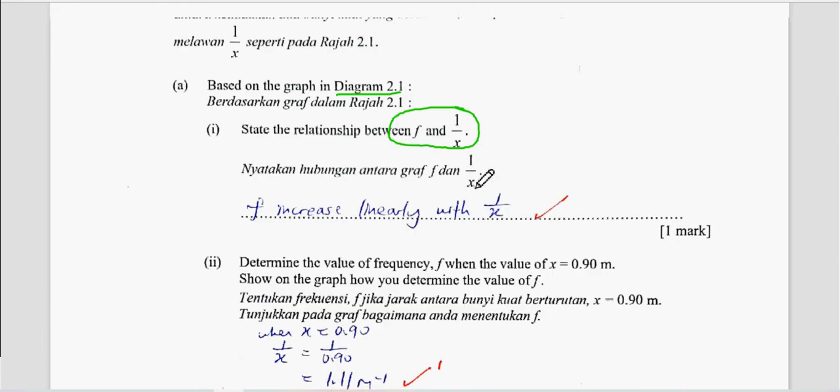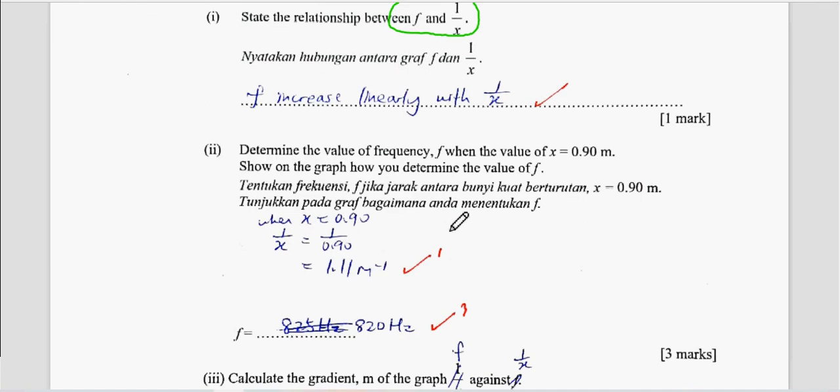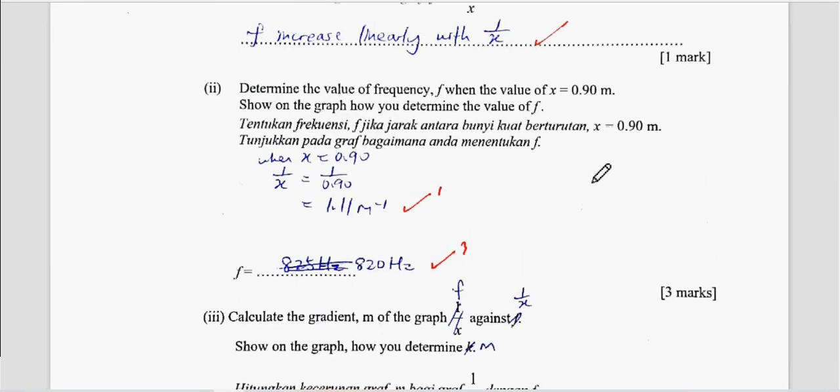Clear? Okay, that's correct. So f increases linearly with 1 over x. Okay, next one. Determine the value of f when the value of x is 0.9 meter. So you need to determine the value of f when x is 0.9 meter.